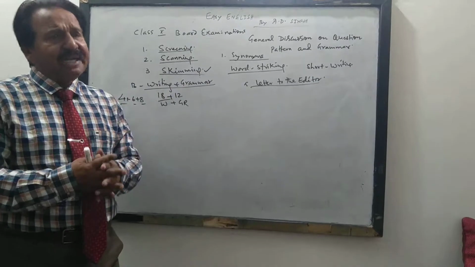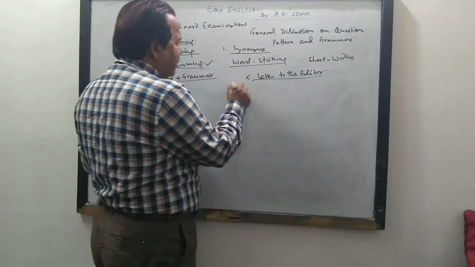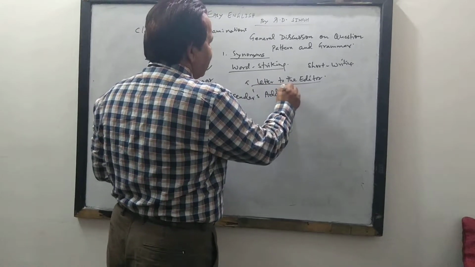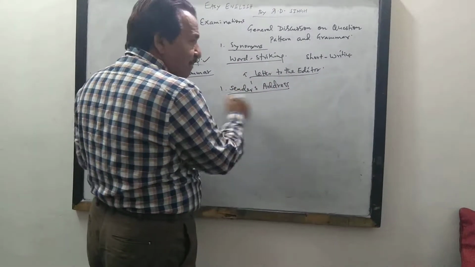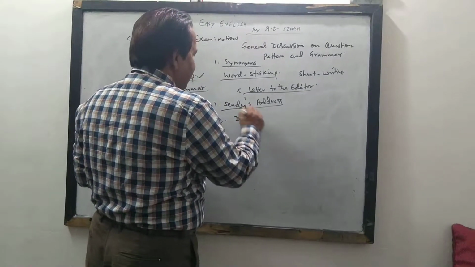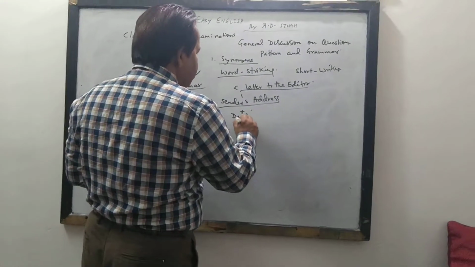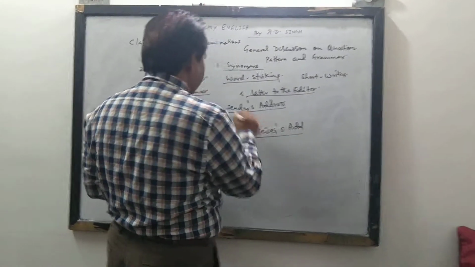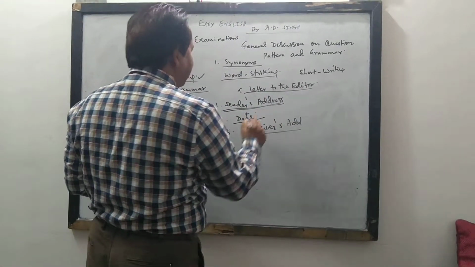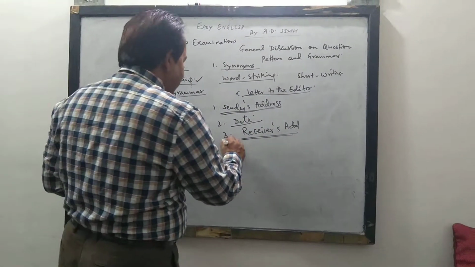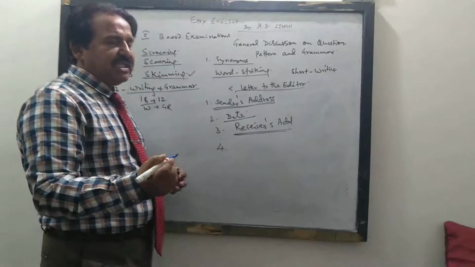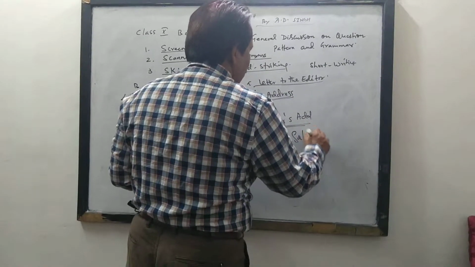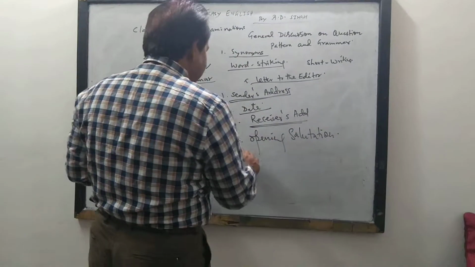When you are writing a letter, the format is that you always write the sender's address first. Then, leaving a line gap, the date is to be written. And third, the receiver's address, which is very important. After that comes the opening salutation, like Sir or Dear Sir. And then the subject.